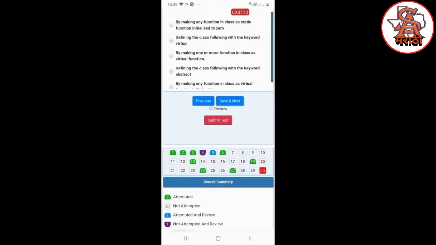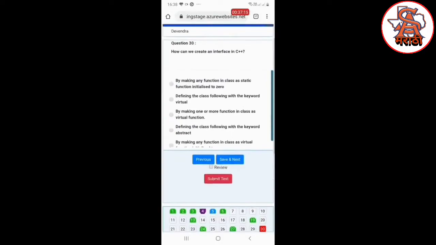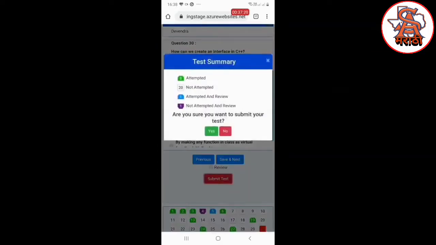As soon as you reach the last question of this exam, you will be shown the submit test button. As soon as you click on the submit test button, you will be shown a summary. The total number of attempted questions and not attempted questions would be shown. You need to ensure that if you have attempted all the questions, only then you click on the yes button. Otherwise you should not click on the yes button, but you can click on the no button.